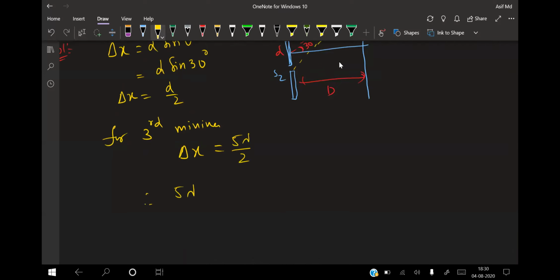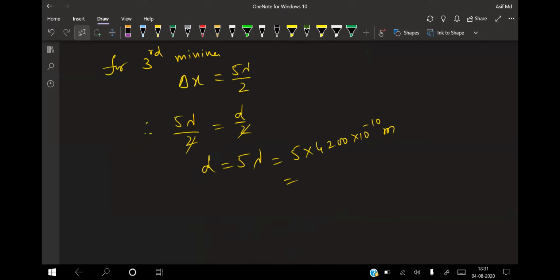Therefore, 5 lambda divided by 2 is equal to d by 2. So the 2 will get cancelled. So small d is equal to 5 times lambda. That is 5 into 4,200 into 10 to the power of minus 10 meters. So that comes out, 2 5s are 10, 4 2s are 5, 4s are 20. So that is 2.1 into 10 to the power of minus 6 meters. This will be your answer.